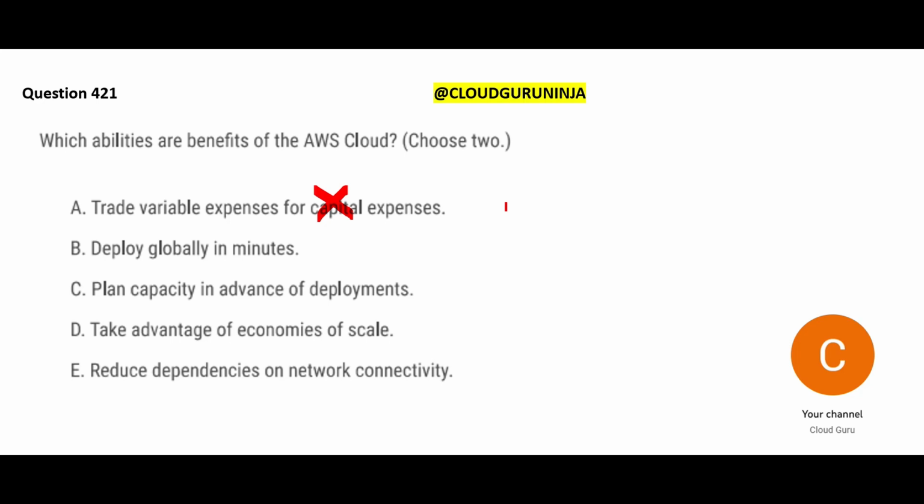Variable expense, or rather, we don't use the word variable expense. We use the words CAPEX and OPEX. CAPEX is capital expense, OPEX is operational expense. Operational expense, whatever we use, we pay for. Whenever we rent a car from Hertz, we pay for that. So that is what it is. Now option B, I'll come to B later. Let's look at C. Plan capacity in advance for deployment.